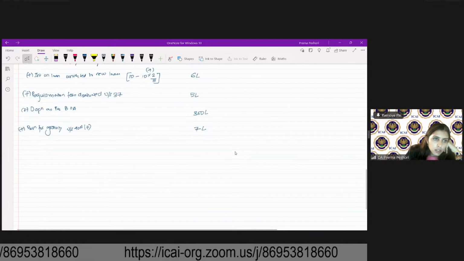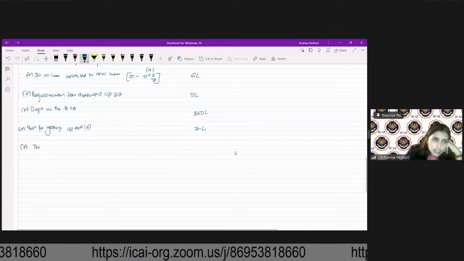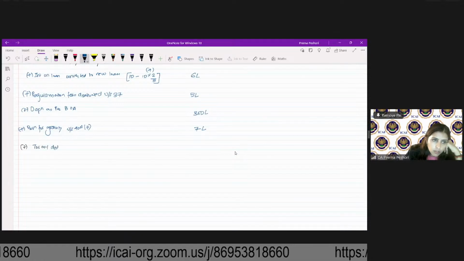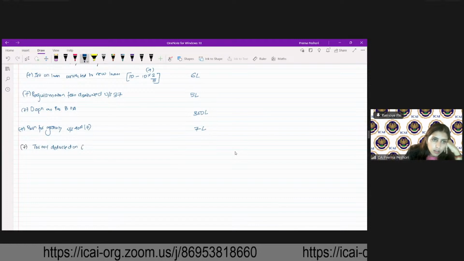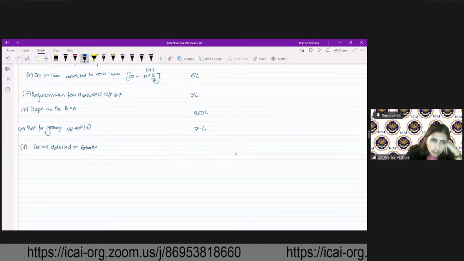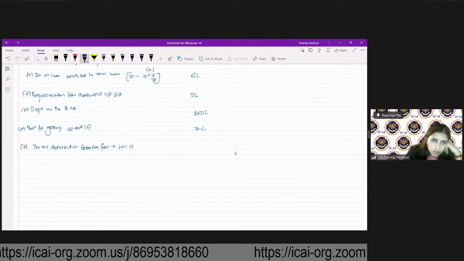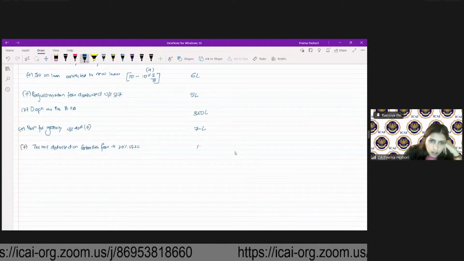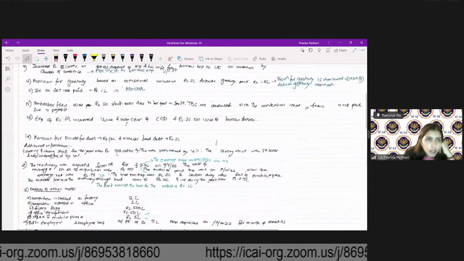So TDS not deducted on contractor fees. 30% of 2 lakh, 0.6 lakh. Okay.